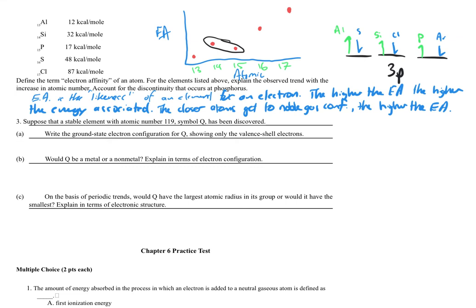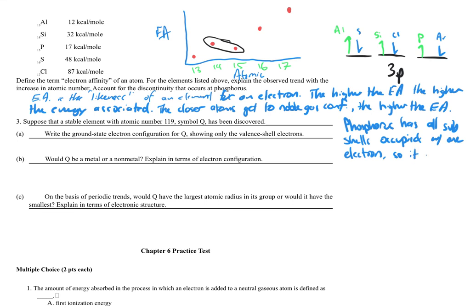So let's account for the discontinuity. When we get to phosphorus, okay, phosphorus has all subshells occupied with one electron.